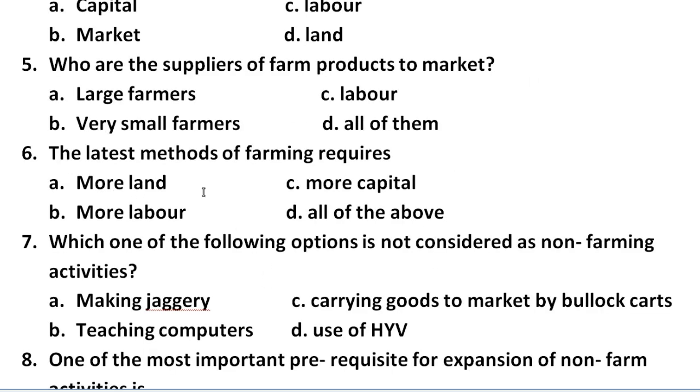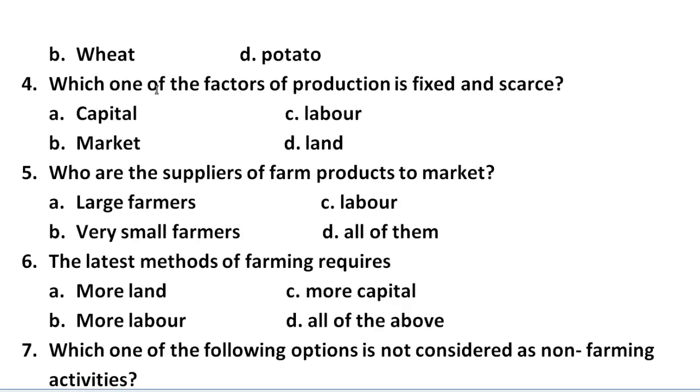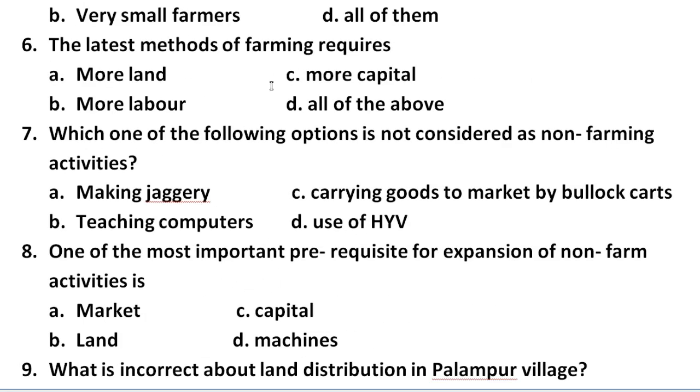Question number 4 we have, which one of the factors of production is fixed and scarce? Options are here: capital, market, labor, and land. Question number 5, who are the suppliers of farm products to market? Options we have: large farmers, very small farmers, C option labor, and D option all of them. 6th we have, the latest methods of farming require A more land, B more labor, C more capital, and D all of the above.